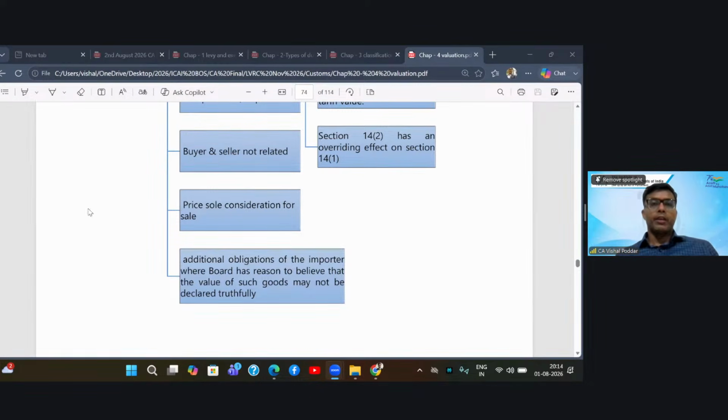Then further, some additional obligations of importer where the board has reasons to believe that the value of goods may not be declared truthfully. So now, as a procedural compliance, some additional conditions, obligations have been cast on the importer, which the importer has to satisfy. And only on satisfaction of those conditions, finally your value will be accepted.